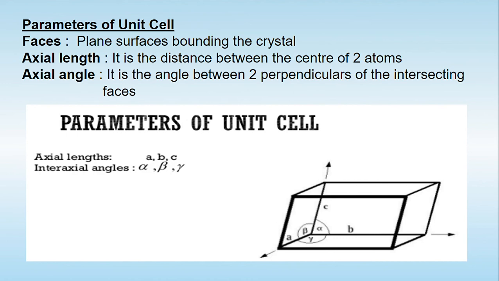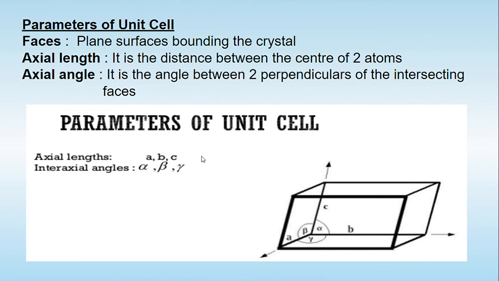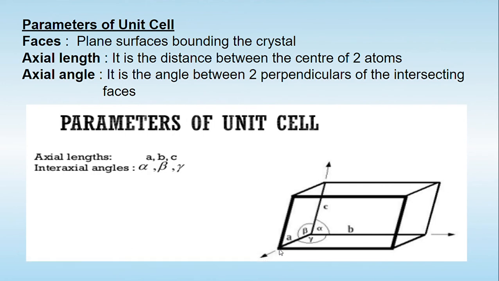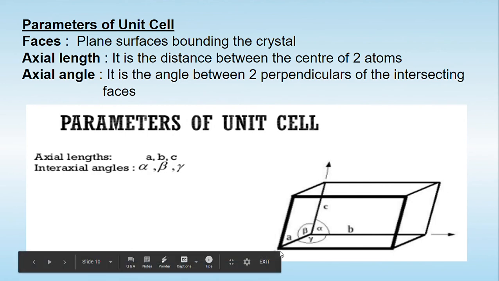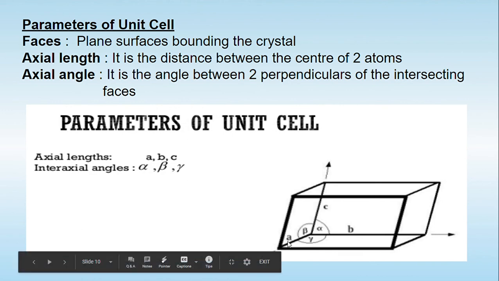So the unit cell is characterized by certain parameters. Basically, there are three parameters. Number one is called the faces. Faces means the planes which are bounding the crystal. So there's one face, there's another, there's a third, and there's a fourth. So these are called the faces. Another parameter is called axial length. Axial length means, for example, on the diagram, this is one point that you consider like an atom or molecule. This is another one. So the distance between both these points or between the two atoms is considered the axial length. In this diagram it is shown as A, B and C.